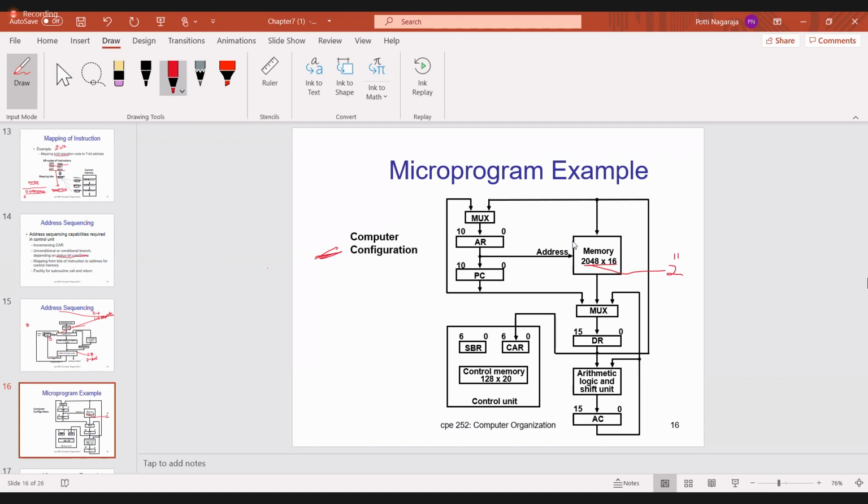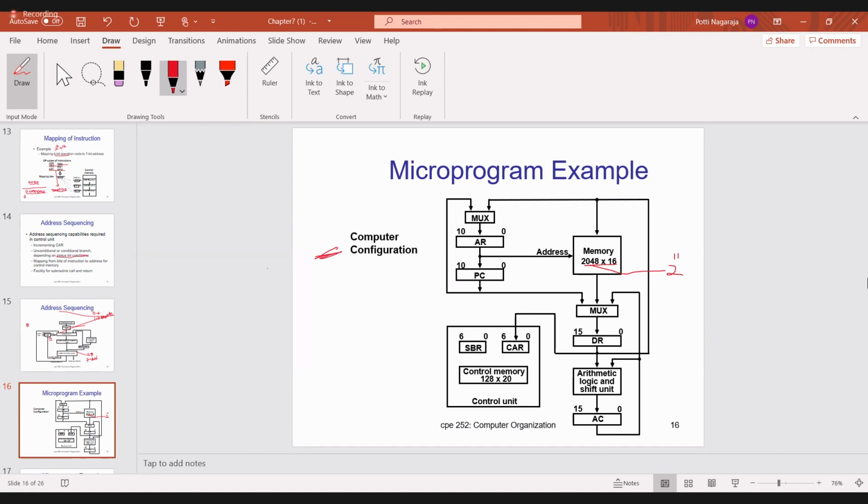And one more point, the address. What is the memory size here? 2048 into 16. That means 2048 memory locations, and in each memory location I am storing 16 bits. If I want to access 2048 memory locations, how many address lines are required? 2 power 11. That means you require 11 lines for accessing the memory.